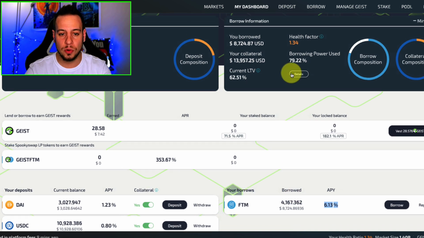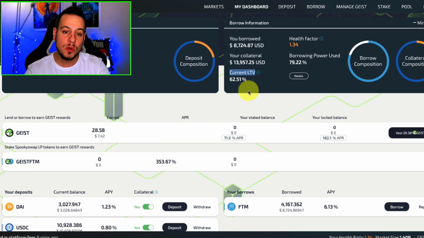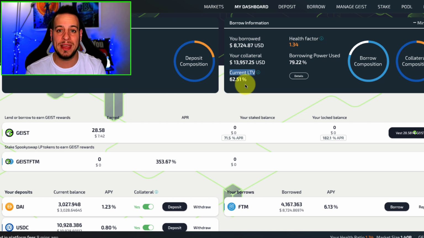But I like to keep my loan to value, LTV. You can see here this parameter, loan to value, between 60 to 70%. This is safe for me, because if I go above 70, and if I wake up one day and Fantom is up 30% in price, then I might get liquidated, and my USDC and DAI might get liquidated, and I will pay a penalty. That's why you want to keep your LTV low and balance it once in a while.